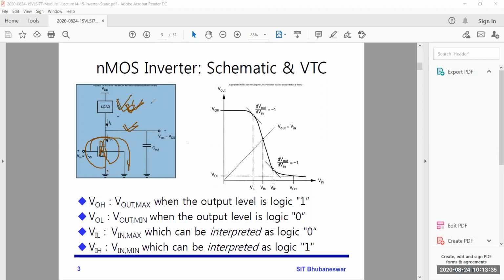Here you can see the schematic of the inverter architecture. This load part will decide whether it is a resistor or a transistor.